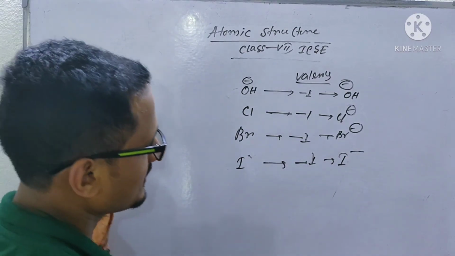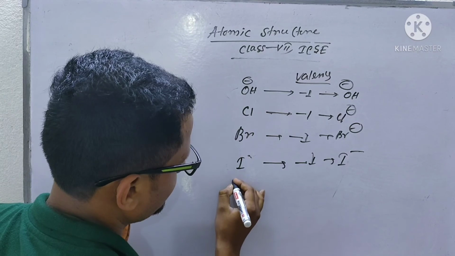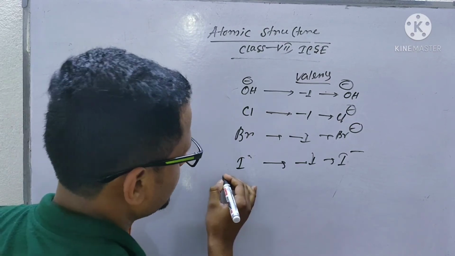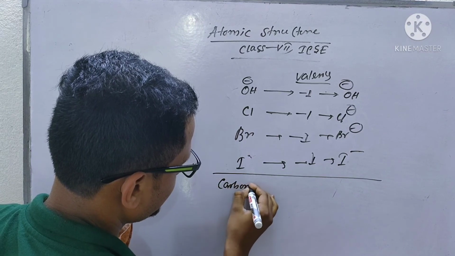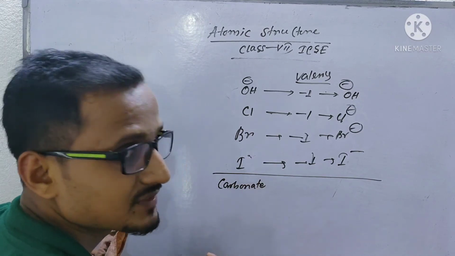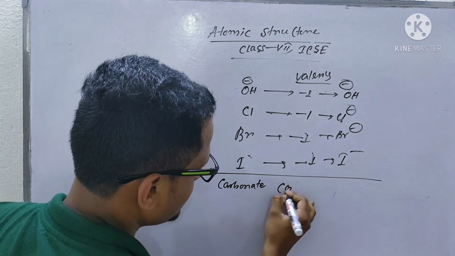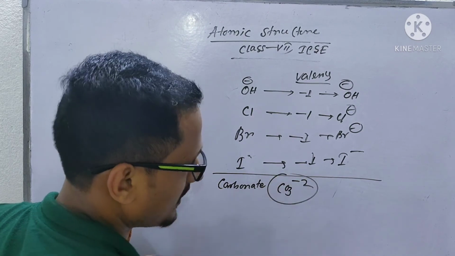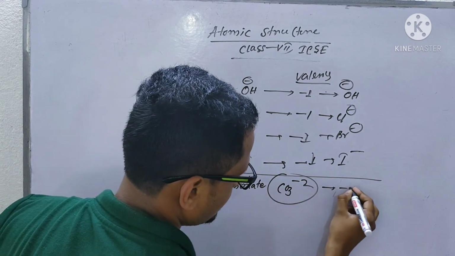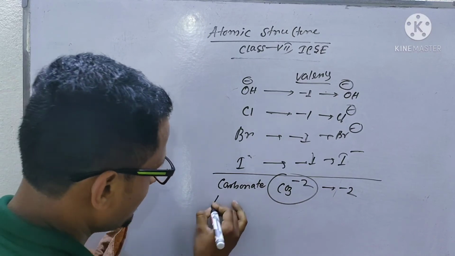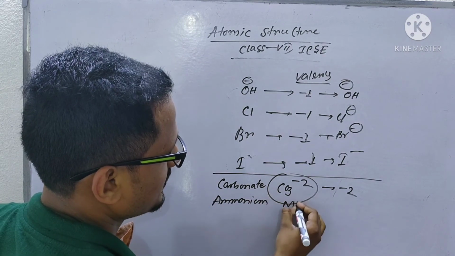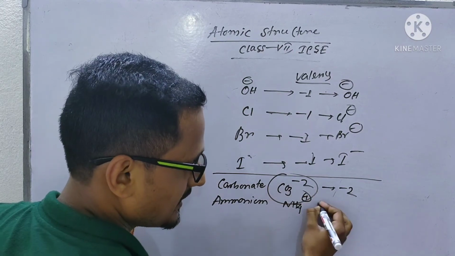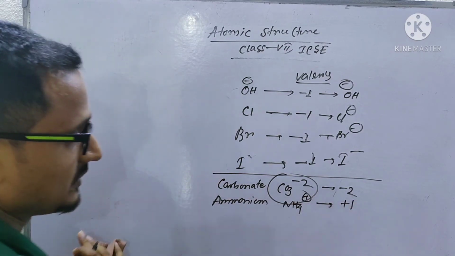Some groups are there too. Like carbonate, you have to remember the name. This is CO3 2 minus, the formula of carbonate, and its valency is -2. Ammonium ion is NH4 plus, you have to remember its valency is +1.